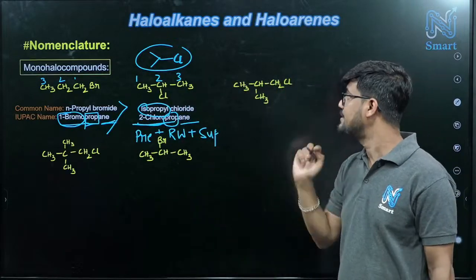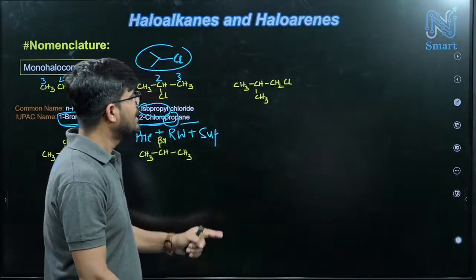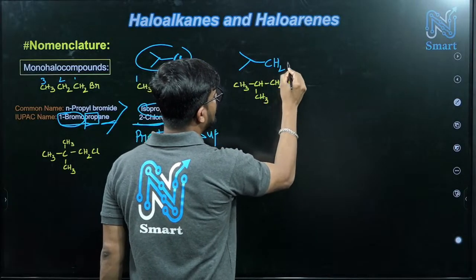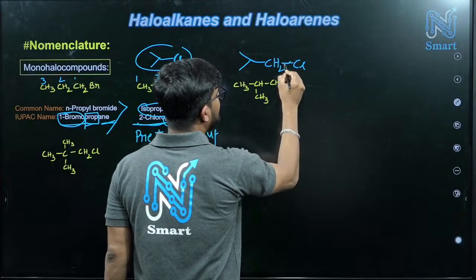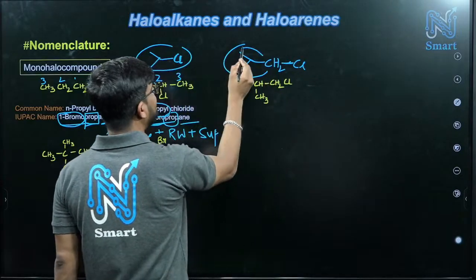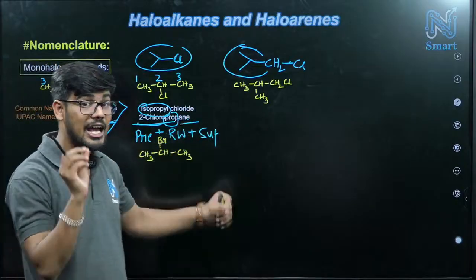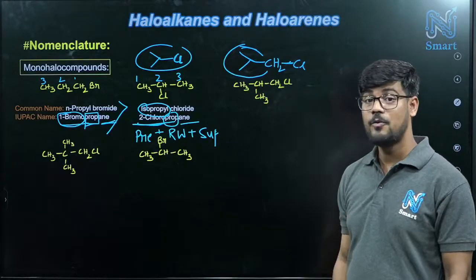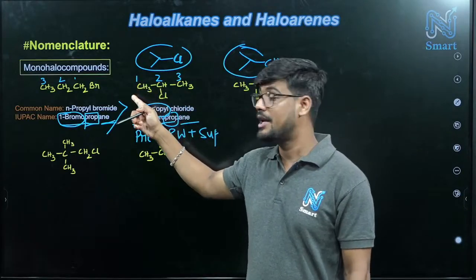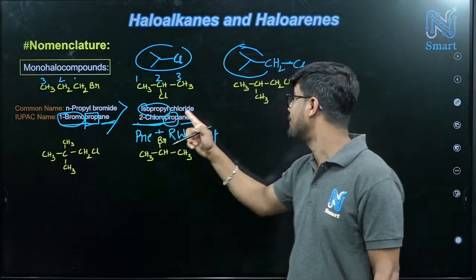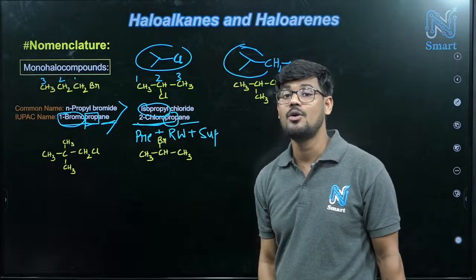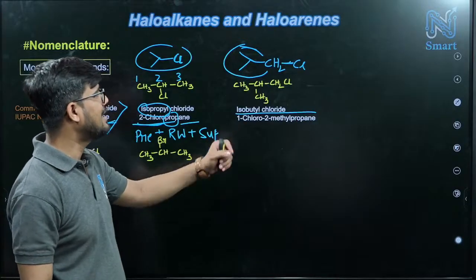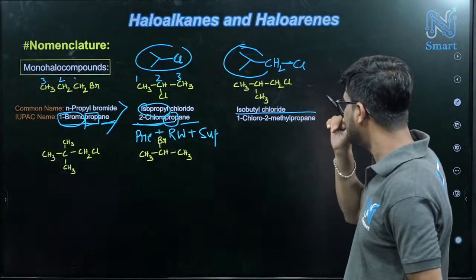Now can you tell me what will be its name? Here just check. The system is like the previous one, right? Here we have this, then CH2, and here we have Cl. But if you consider this part, it is just like the previous one, so again the iso word will be there. But here check the number of carbons. 1, 2, 3, 4. 4 carbons. Here 3 carbons were there, that's why isopropyl came. Here 4 carbons are there, so isobutyl will come. Isobutyl chloride, correct?